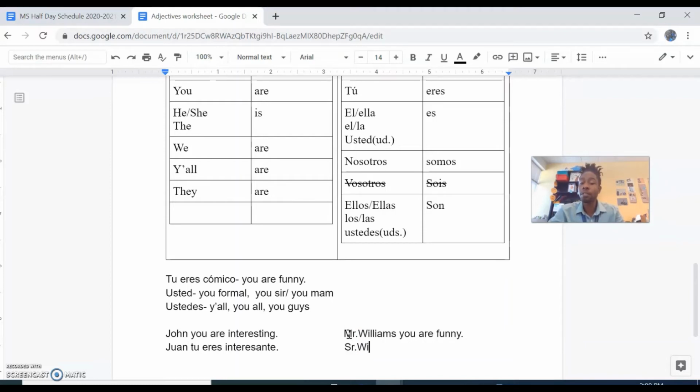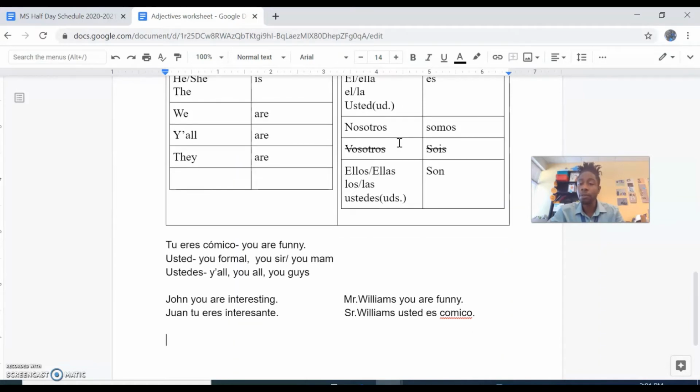So here I would say, Señor Williams, usted, and we see we're choosing usted as our subject, as the pronoun here. And which form of the verb matches it? Es cómico. Great job. Great job.